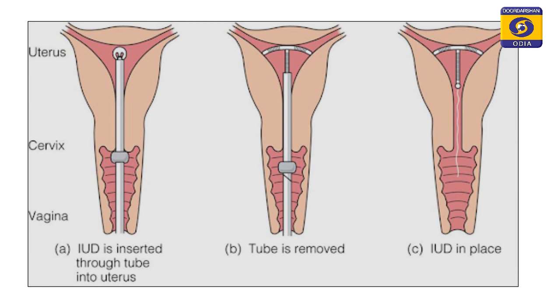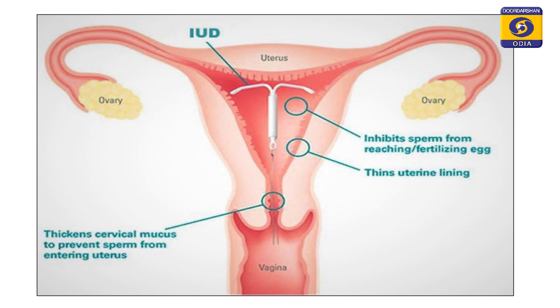thereby obstructing the travel of the sperms, and if at all sperms successfully get into the fallopian tube and fertilization takes place, it will inhibit the implantation by thinning out the lining of the uterine cavity.